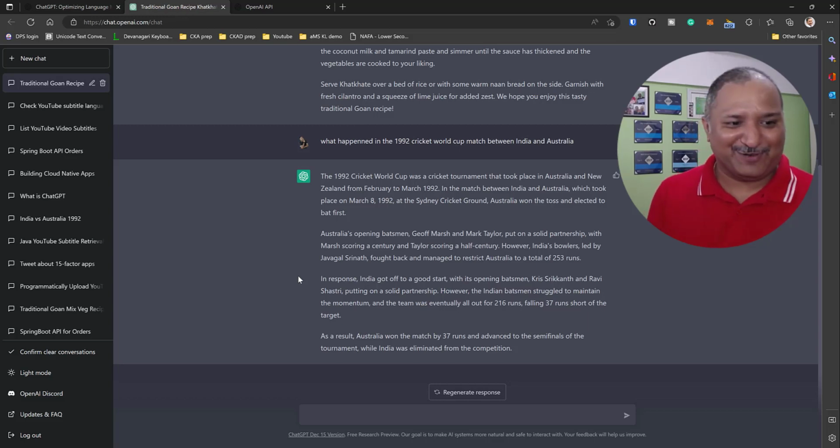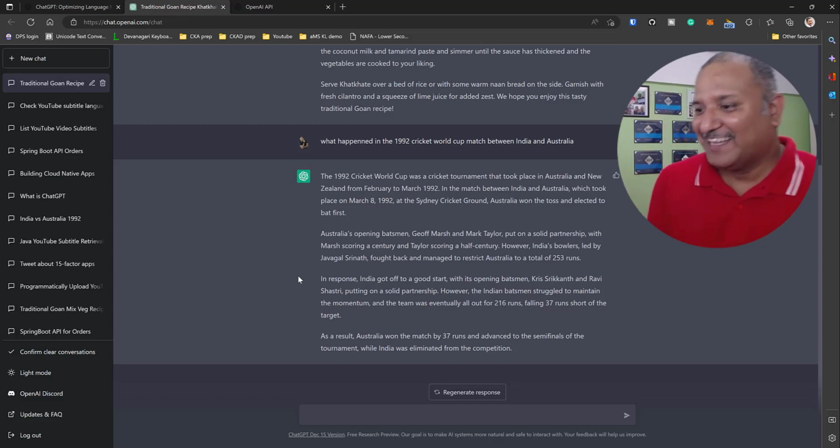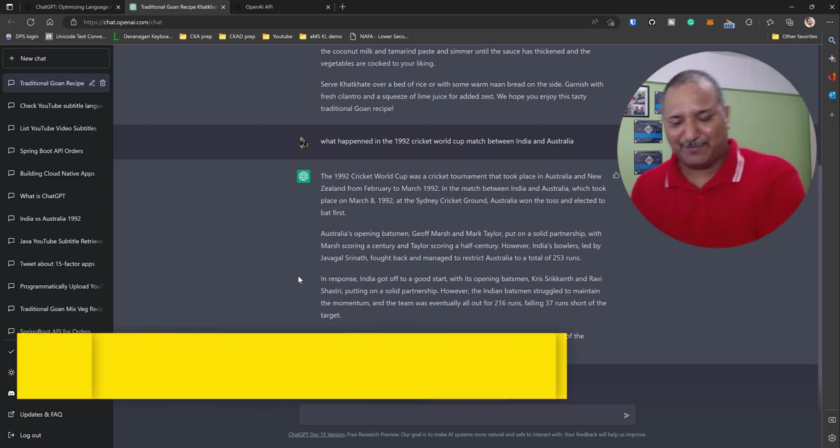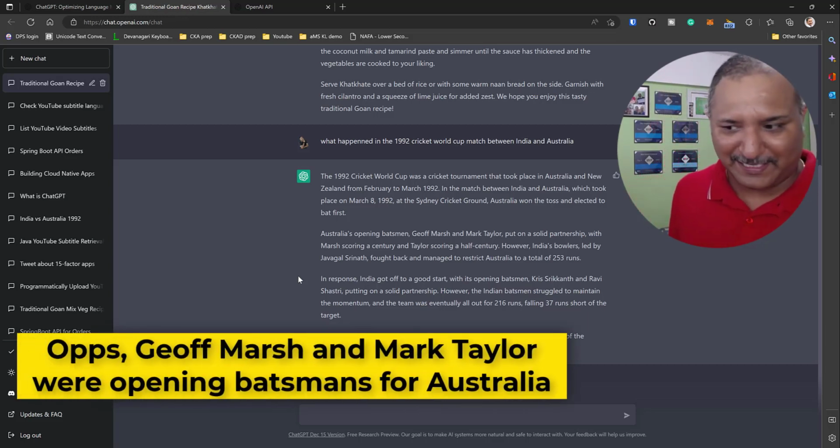Now, I don't know how to respond. It is a bit funny. I would say about 25 to 30% of the information in here is correct. Things about the number of runs scored or what was the final target are not correct. Some of the names are not correct here. I don't think Jeff Marsh and Mark Taylor played as openers in that match.